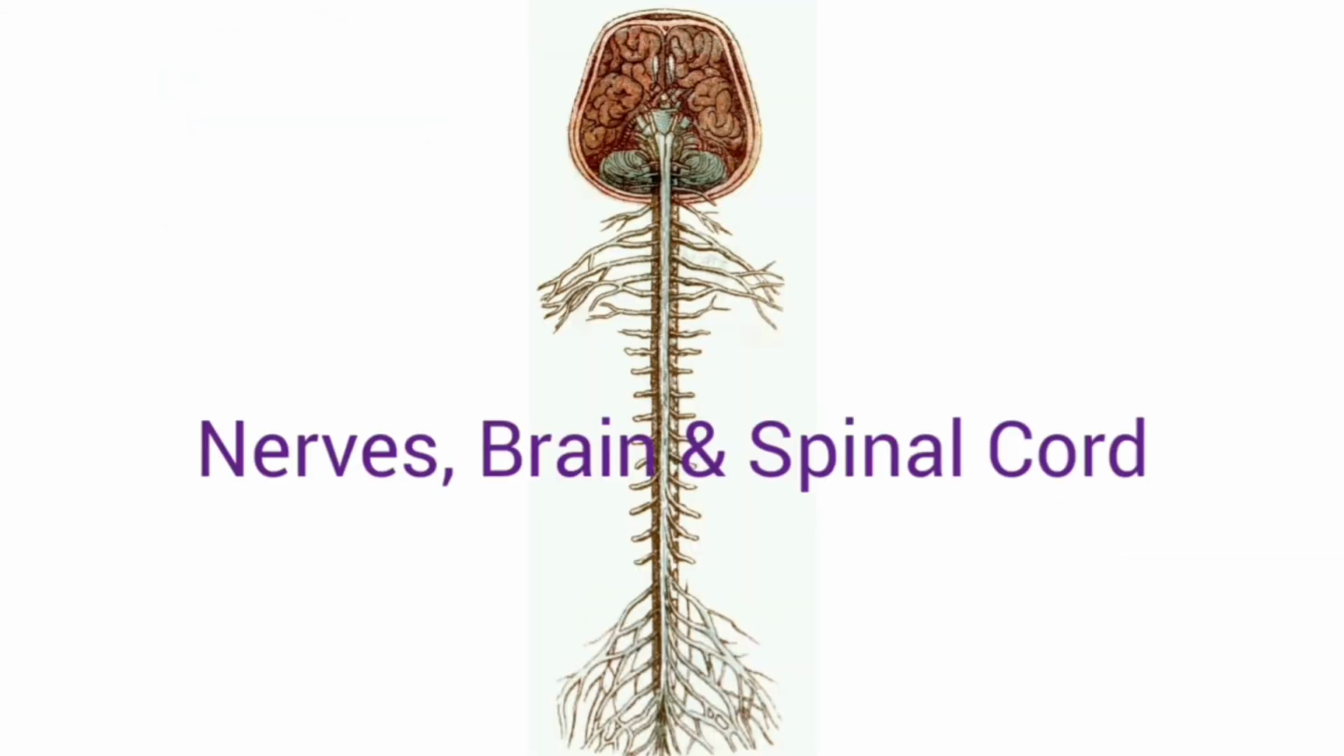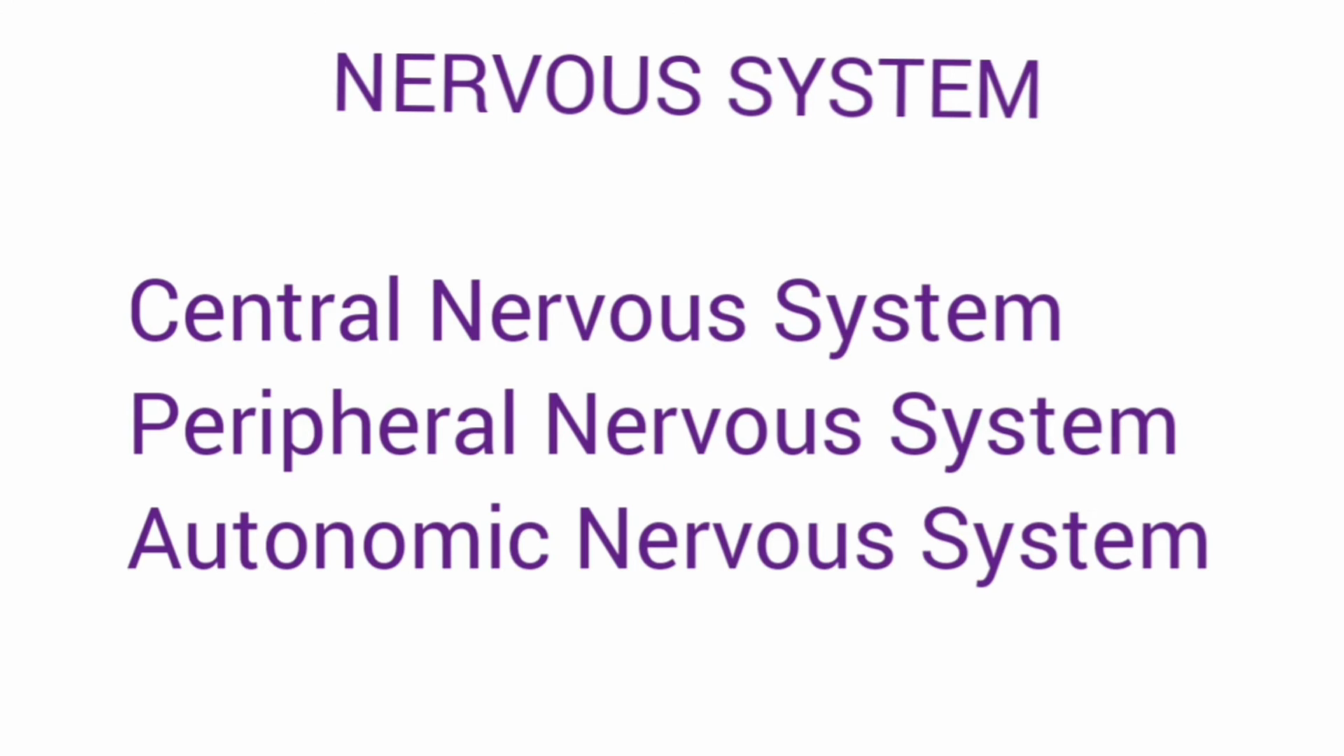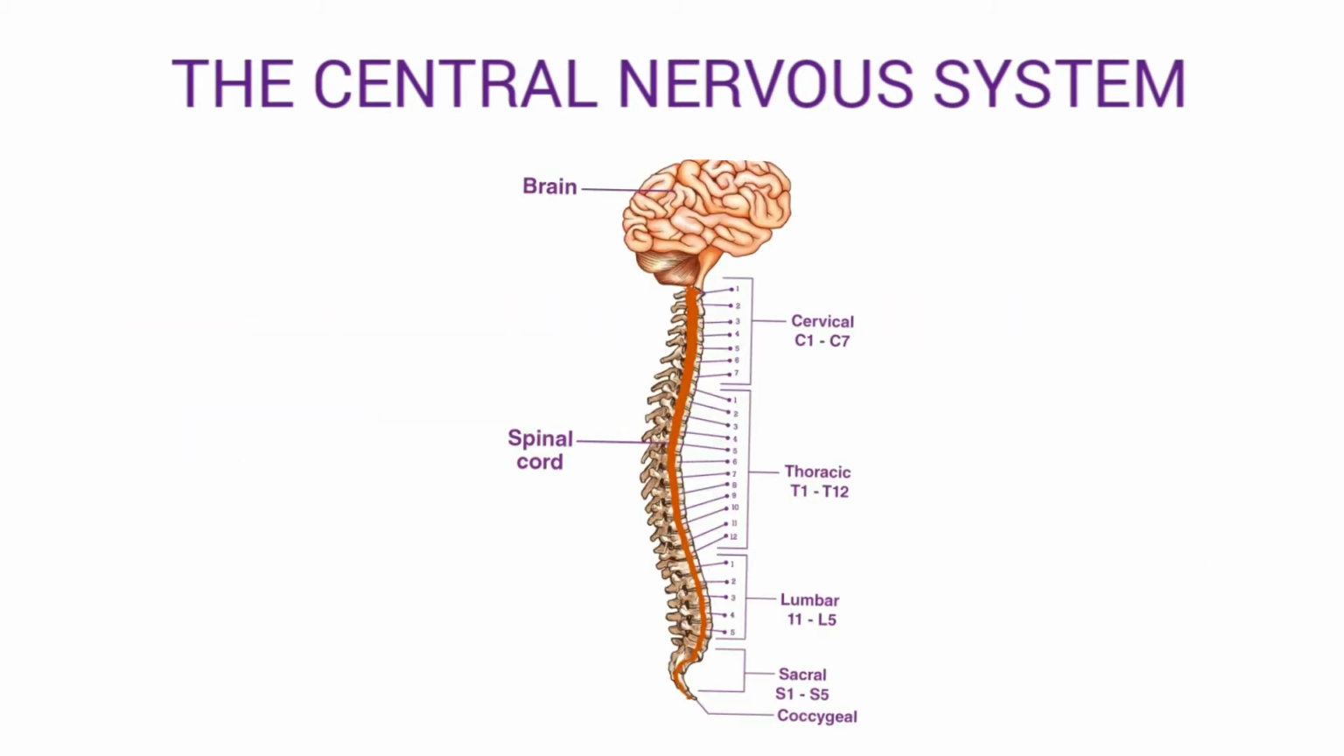Now we know that the nervous system consists of the nerves, brain, and spinal cord. We have studied about the nerves. Next, we have to study about the brain and the spinal cord. But before that, we will first see how nervous system in humans is categorized. It is categorized into the central nervous system, peripheral nervous system, and the autonomic nervous system. In this chapter, we will be studying only about the central nervous system.